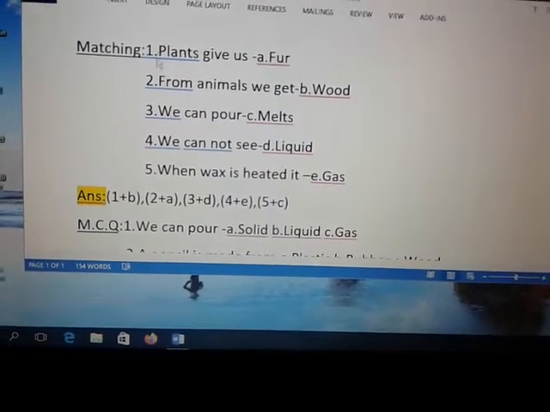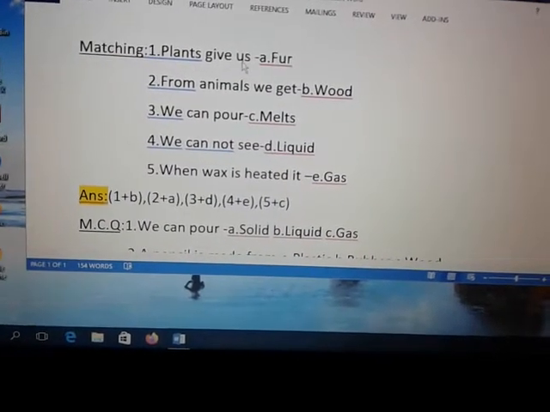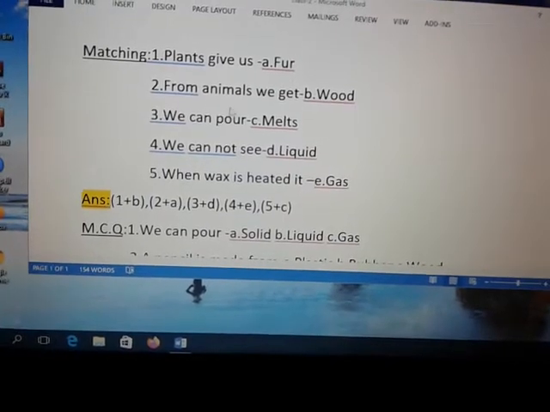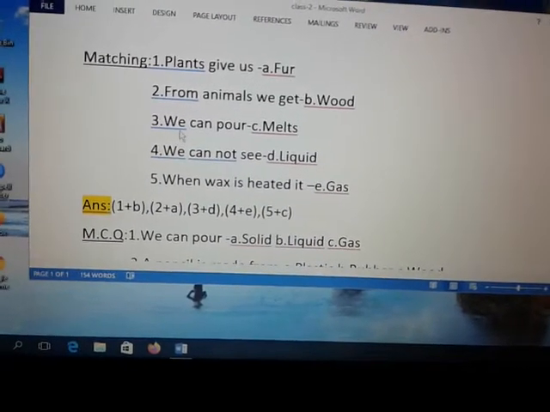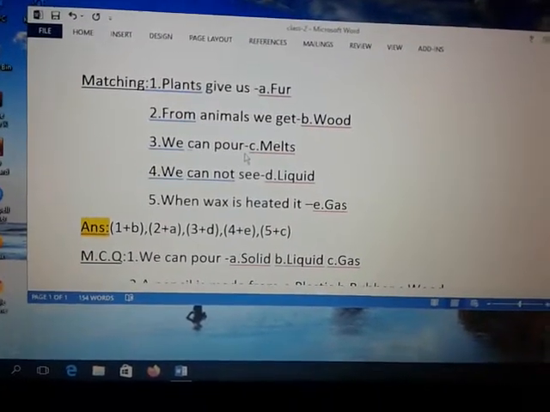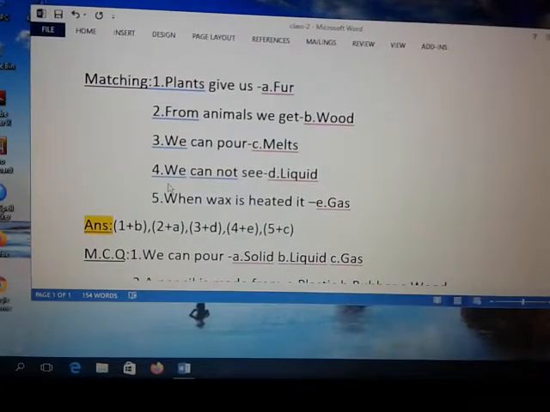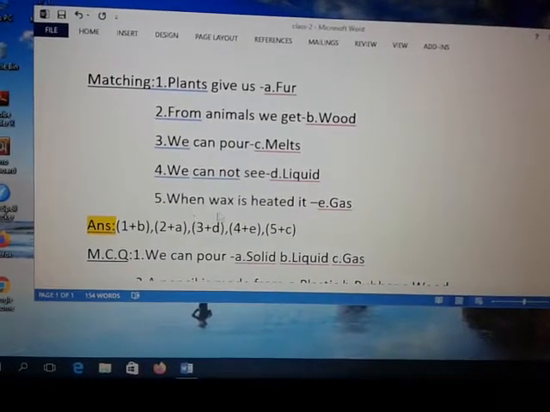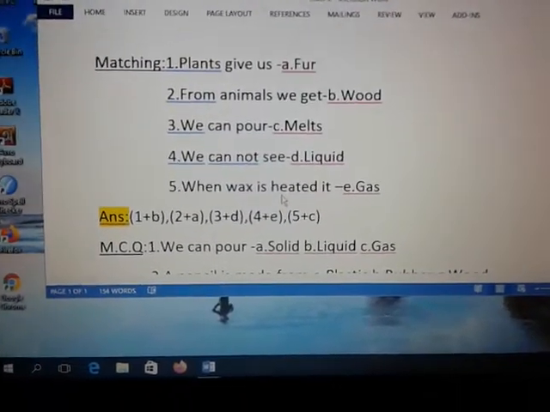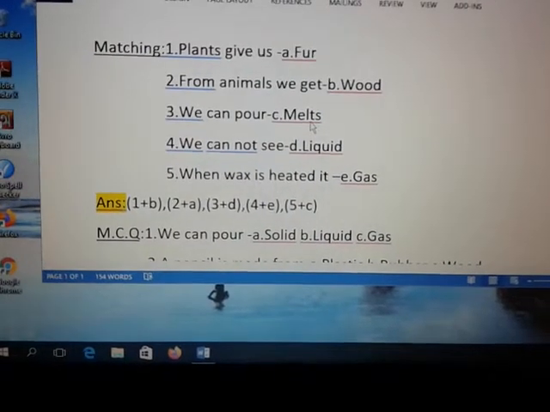Now again, number 1, plants give us wood. Number 2, from animals we get fur. Number 3, we can pour liquids. Number 4, we cannot see gas. Number 5, when wax is heated it melts.